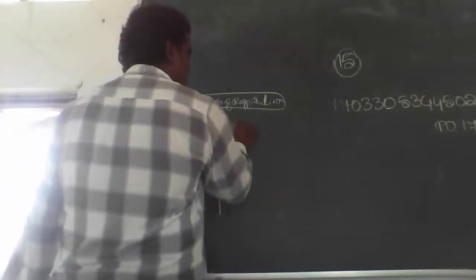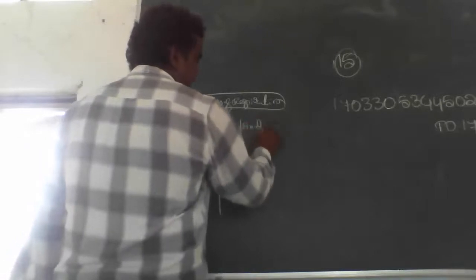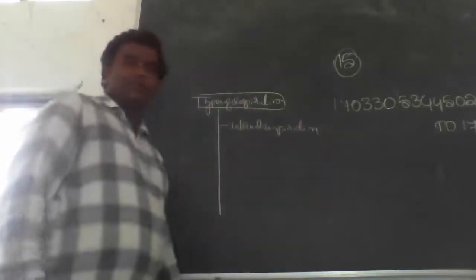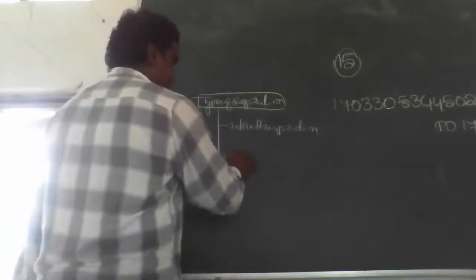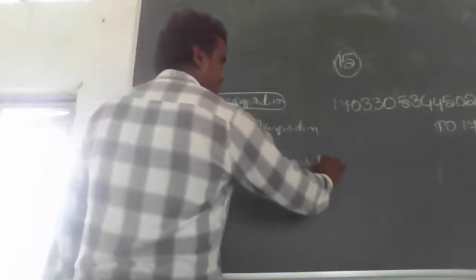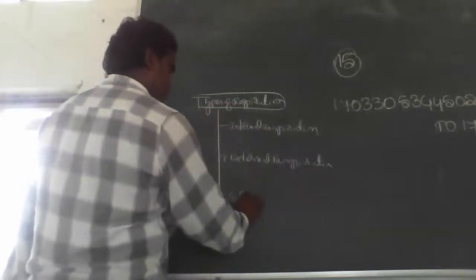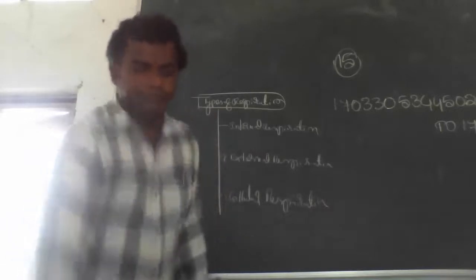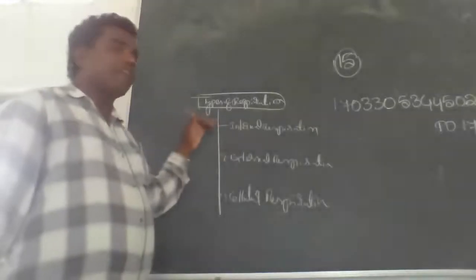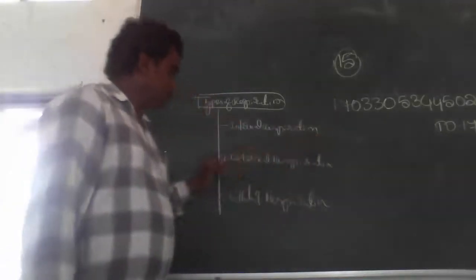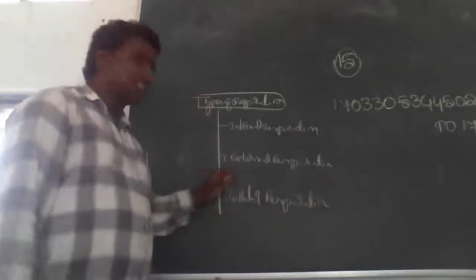One is internal respiration. Next, external respiration. Next, cellular respiration. Types of respiration. Come on, tell me. Number 1, internal respiration. Number 2, external respiration. Number 3, cellular respiration.